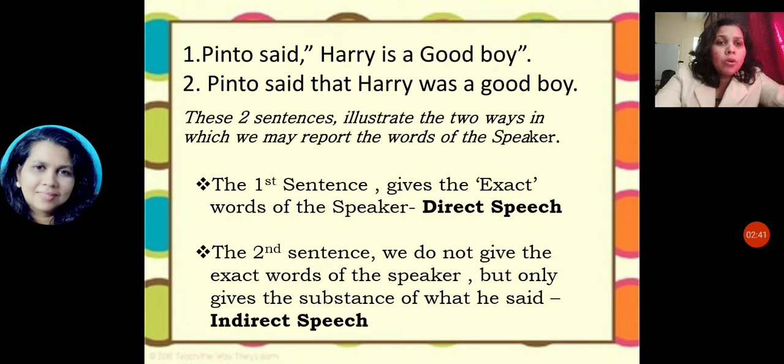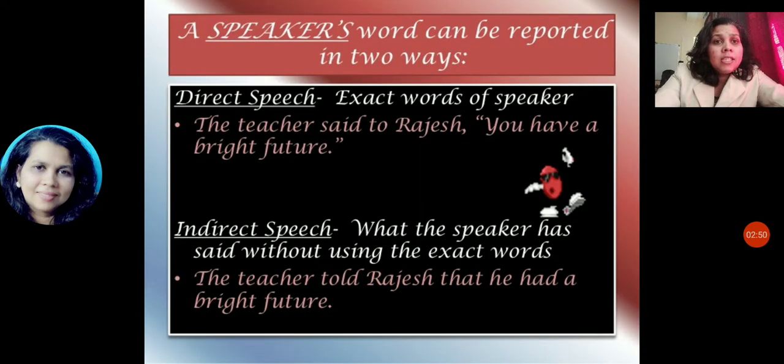So a point to be noted: when you write in indirect speech, it has to be in past tense. A speaker's words can be reported in two ways. Direct speech is the exact word of a speaker. The teacher said to Rajesh, "You have a bright future." So it is the exact word of the speaker, the teacher, and we have put it in inverted commas.